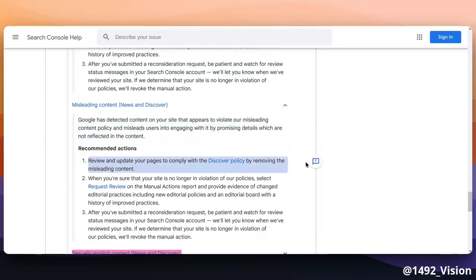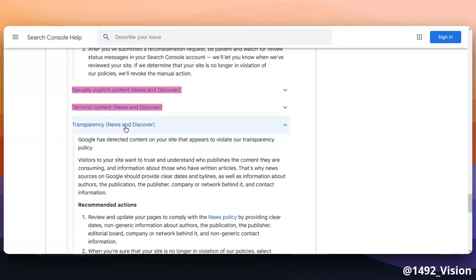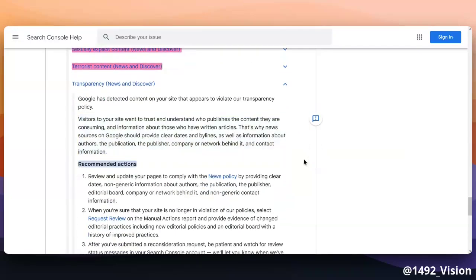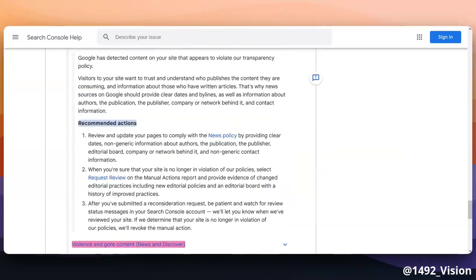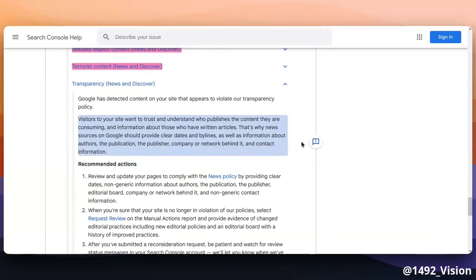Lastly, transparency. As a Discover editor, it's very likely you are good on this side, or you wouldn't enter in the first place. But you may update your website, forget a link to the author page, some legalese, and all of a sudden you're no longer compliant. Google says there are exceptions, and we saw a few of them in our database, but they're just that, exceptions. Your website has to display clear dates and signatures, data about authors, publication, and the editor, the company or network behind the content, contact information.